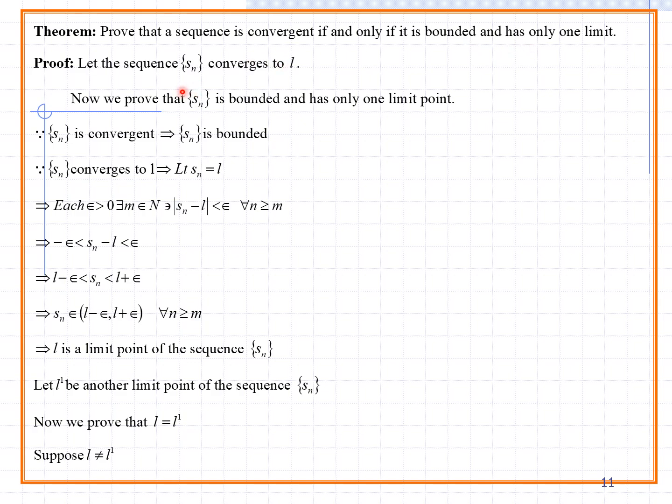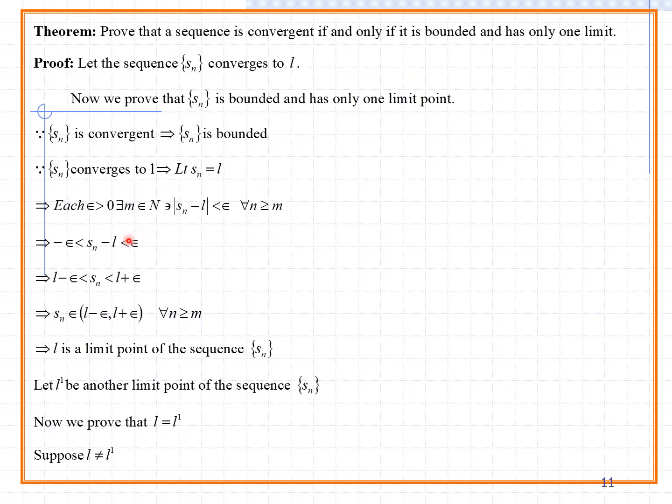So let the sequence Sn converge to L. Now we can prove that Sn is bounded and has only one limit point. First of all, you take the convergence-related definition. Sn is convergent, so what can you prove? Sn is bounded. Sn converges means limit of Sn equals L. So what is the condition? For each epsilon greater than 0, there exists m belonging to the natural numbers such that modulus Sn minus L is less than epsilon for all n greater than or equal to m.